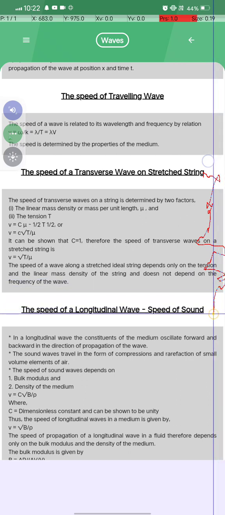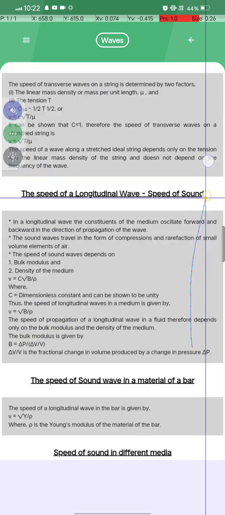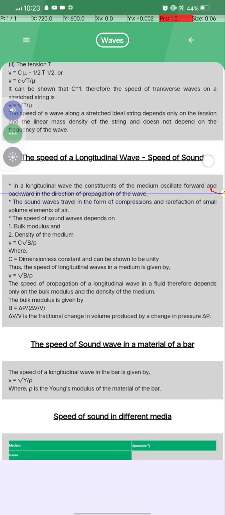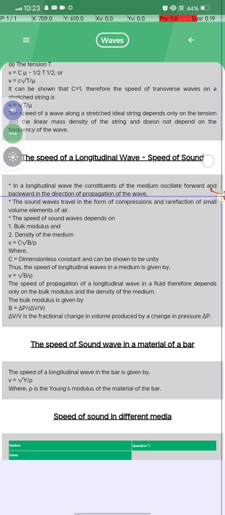The speed of longitudinal waves and the speed of sound. In longitudinal waves, the elements of the medium oscillate forwards and backwards in the direction of propagation of the wave.